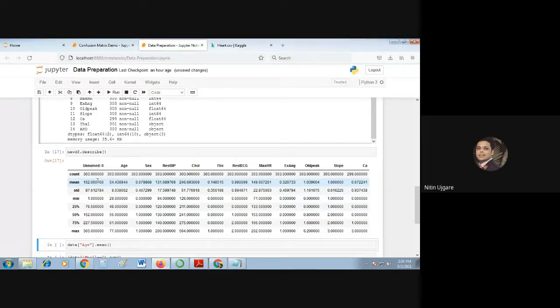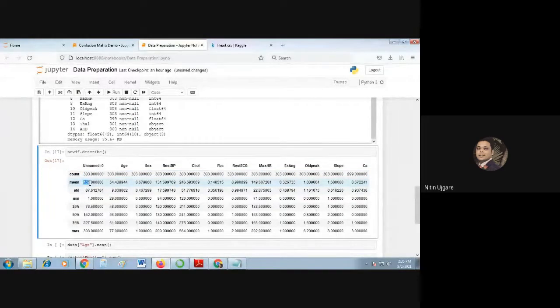Now here scaling is done using this function called describe. So what is the scaling? You can find out here the count. The first one is the number of rows, how many values are in that column. There are a total of 303 values. That means we have a feature value for each sample.